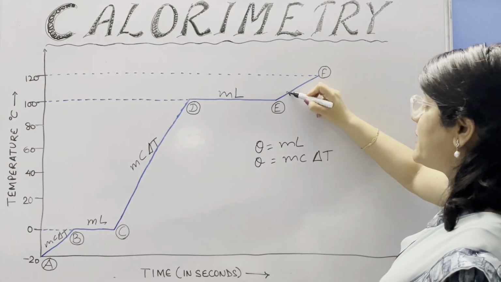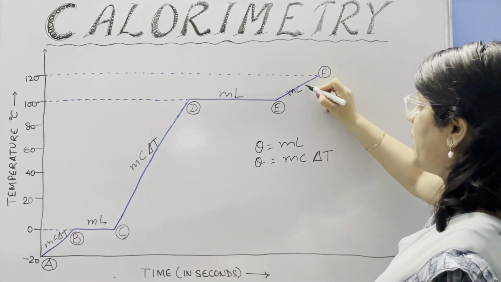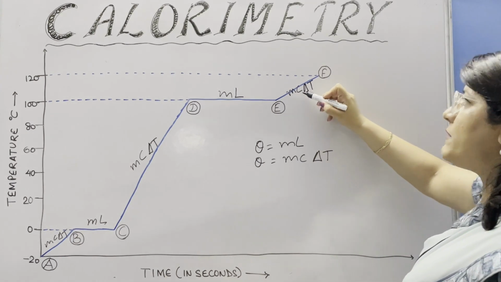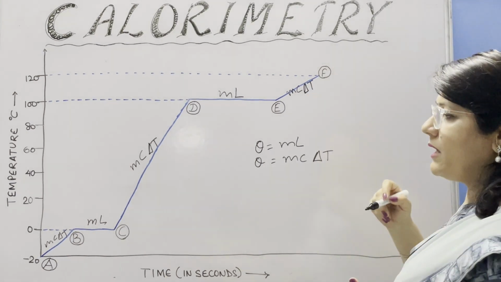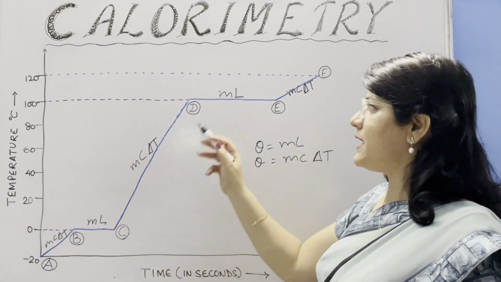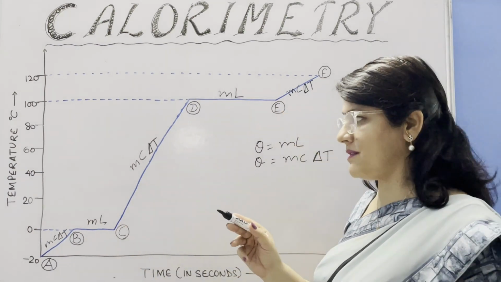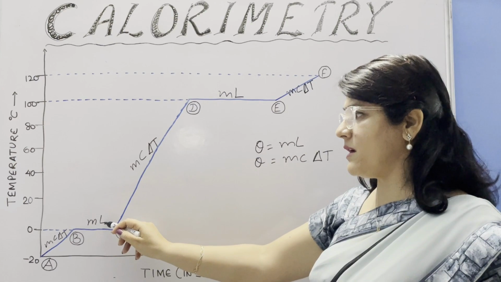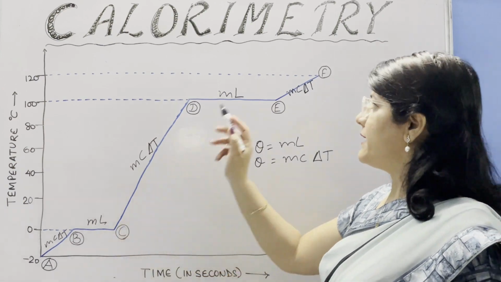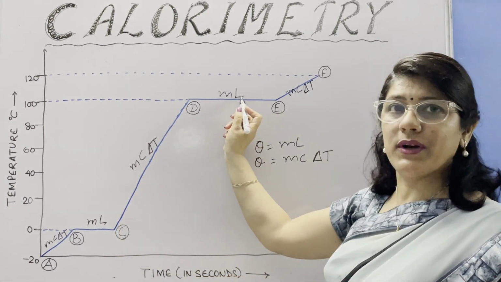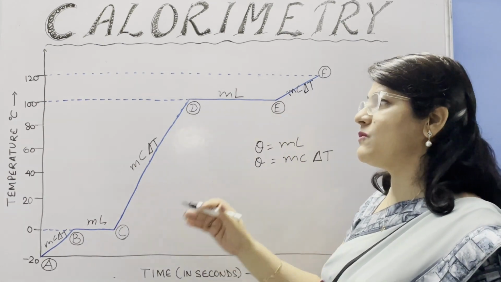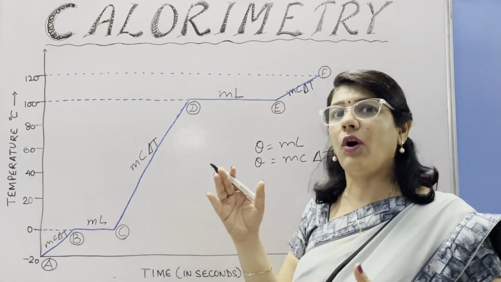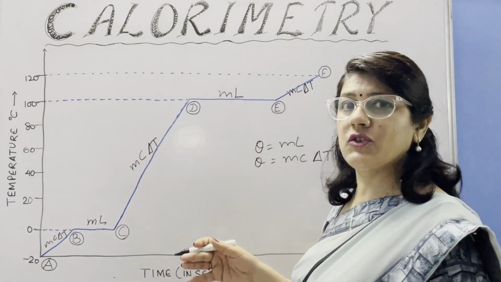Again in this phase EF we use the formula MC delta T, but here we take the specific heat capacity of steam or you can say vapor. As we know, three different phases have three different specific heat capacities. For L, here we take latent heat of ice and here we take latent heat of vaporization of steam. So try to understand this concept. This is very important while calculating numericals related to this chapter.